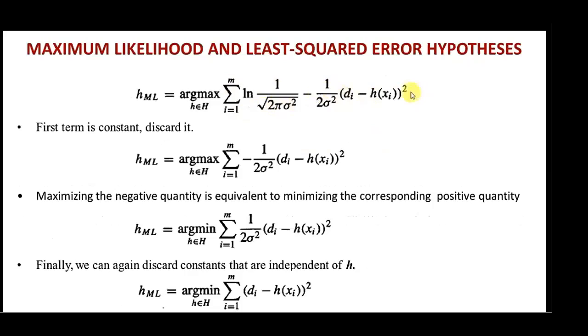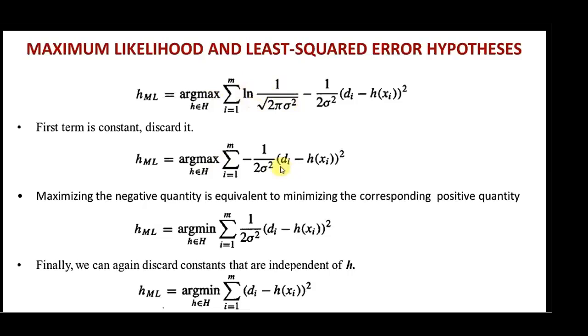Now we will try to remove the constant terms, because we are interested in the hypothesis which has the maximum value. If I keep the constant in this equation, the same constant will be added to all the hypotheses. So we try to remove those particular constants rather than considering them in every hypothesis. This is the first constant we are going to remove. If I remove this constant, the equation becomes something like this.